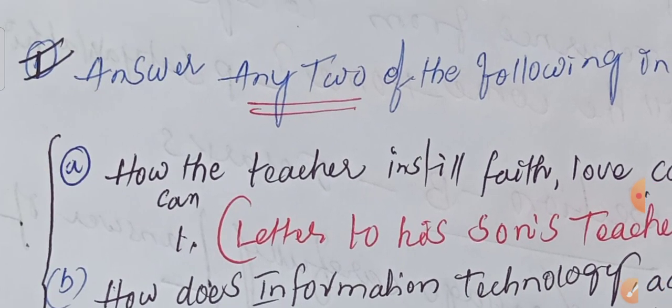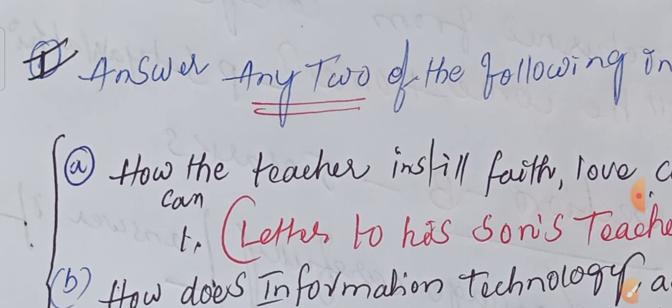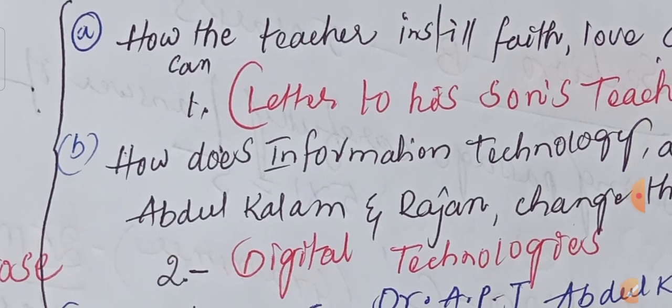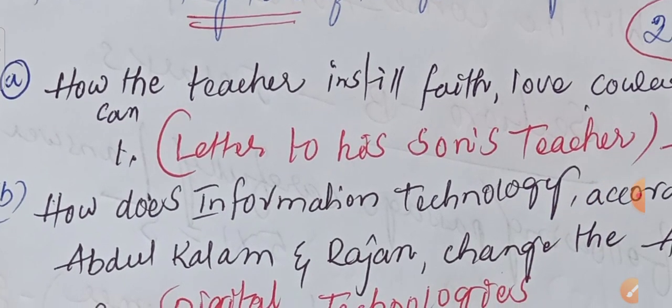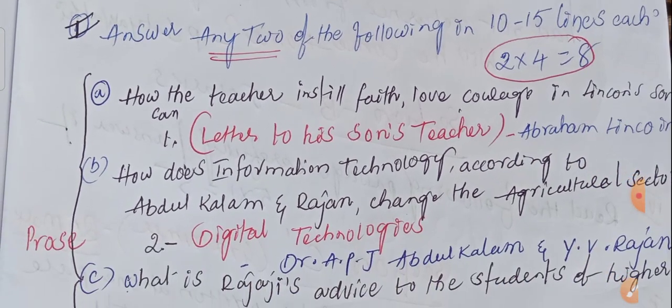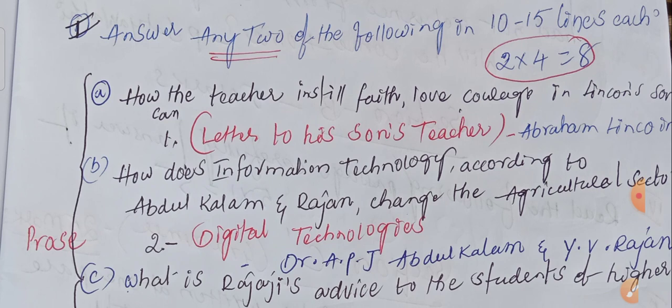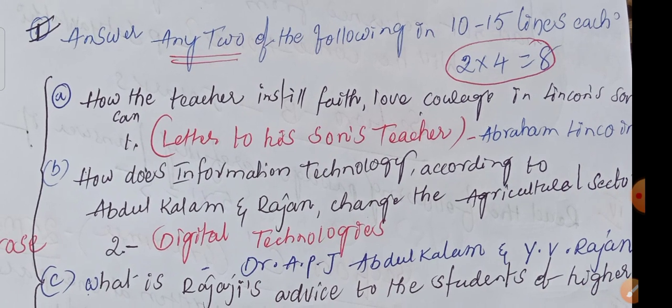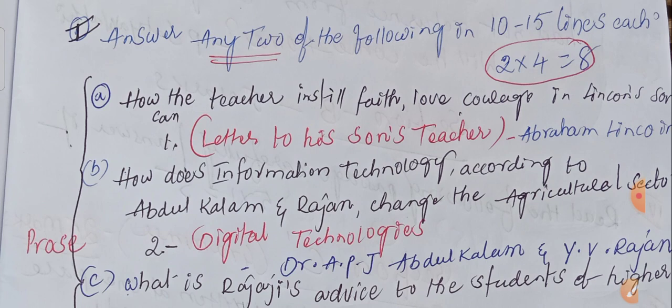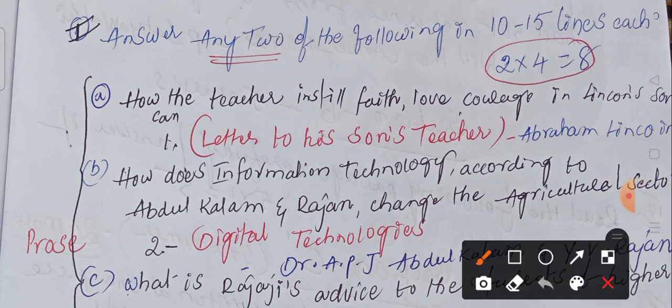In Section A there are three bits. In the first bit they have given three questions. So here is how the question paper will come in the final examination. How can the teacher instill faith, love, courage in Lincoln's son? This question came from the lesson Letter to His Son's Teacher, written by Abraham Lincoln.